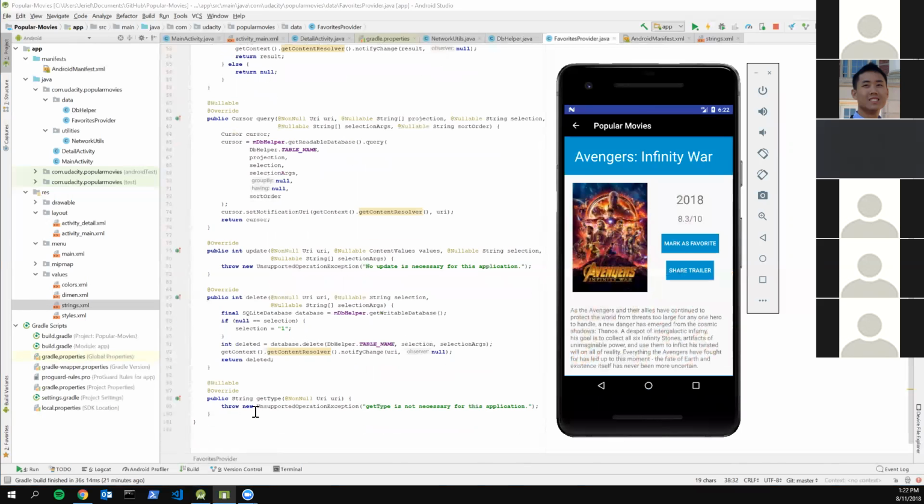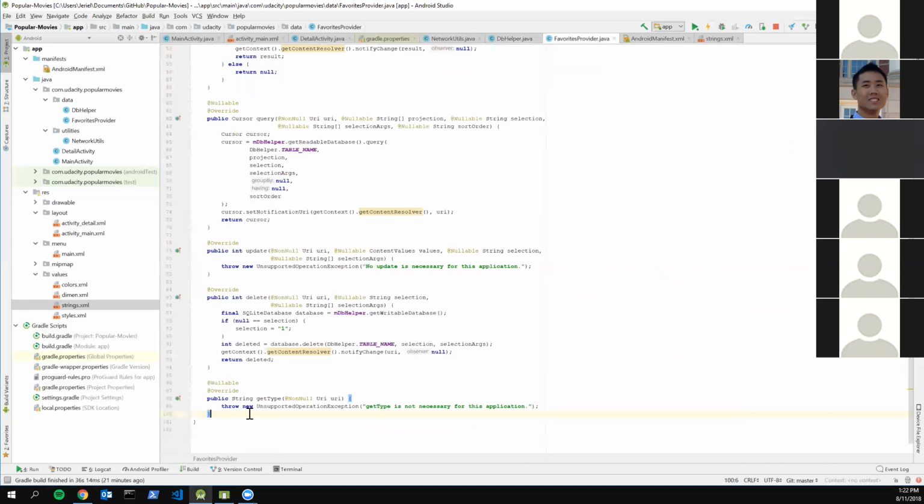Okay. And there's also another method that's standard protocol for implementing a content provider, but you also don't need it. It's called getType. So for both of these methods, since you don't need them, you can just throw an exception, and basically it says you don't need to. Yeah.